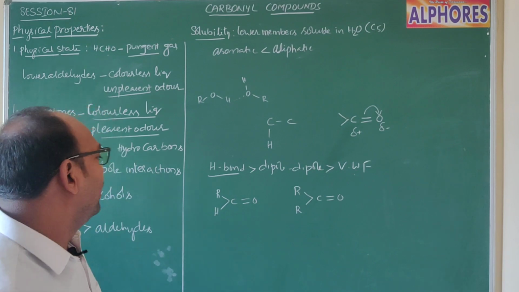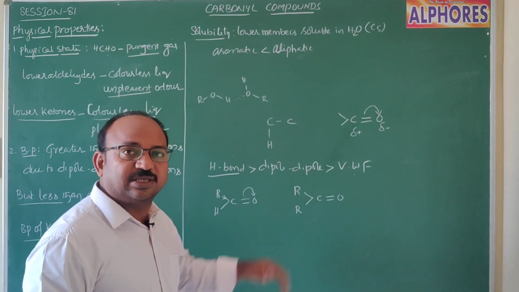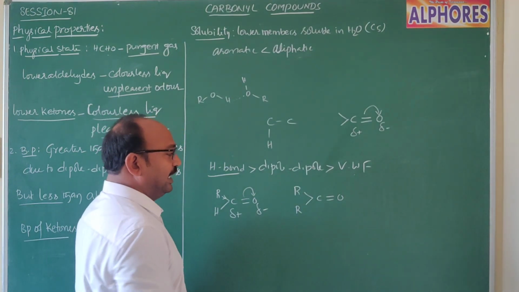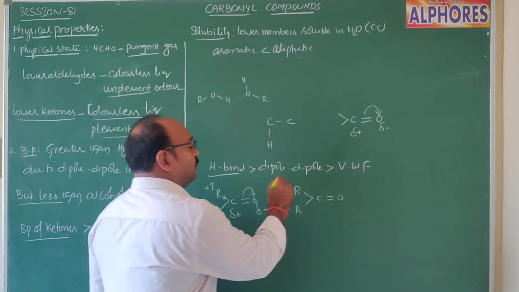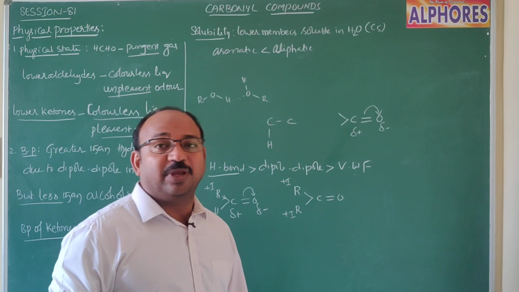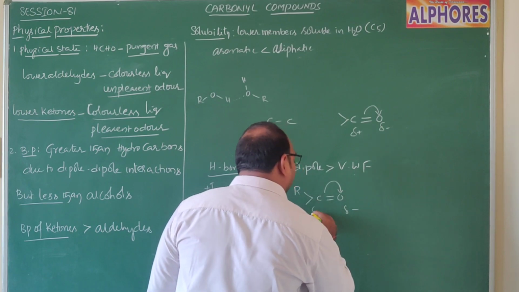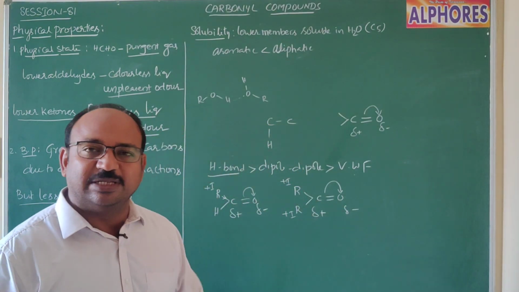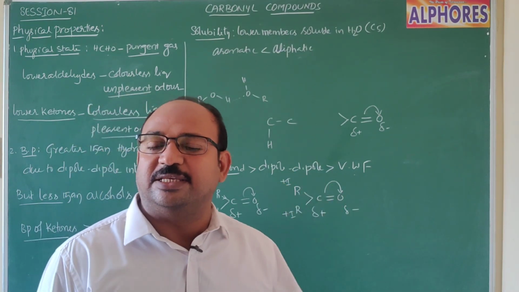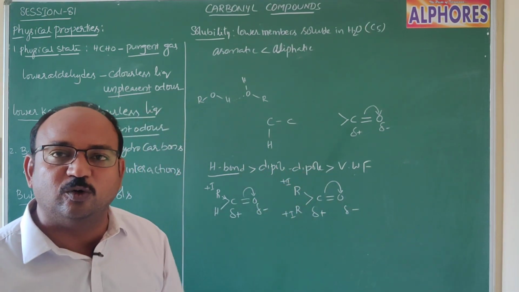nature of the alkyl group, what happens? They push pi electrons towards the oxygen side, and here you get more negative charge and more positive charge. But in case of ketones, two such plus I alkyl groups are there. Because of the presence of 2 plus I groups, there is more pushing of these pi electrons, more negative charge and more positive charge. That means, in case of ketones, because of the presence of electron releasing plus I groups, what happened?